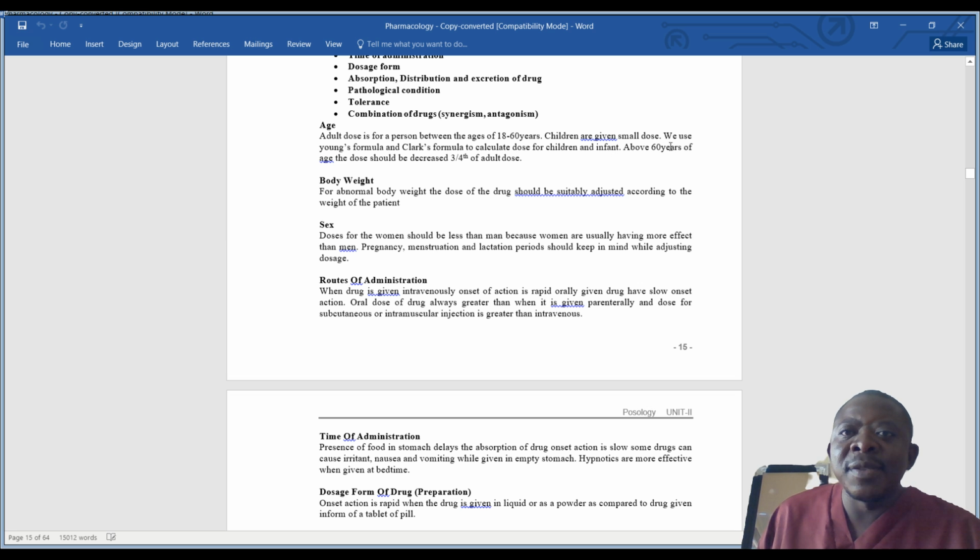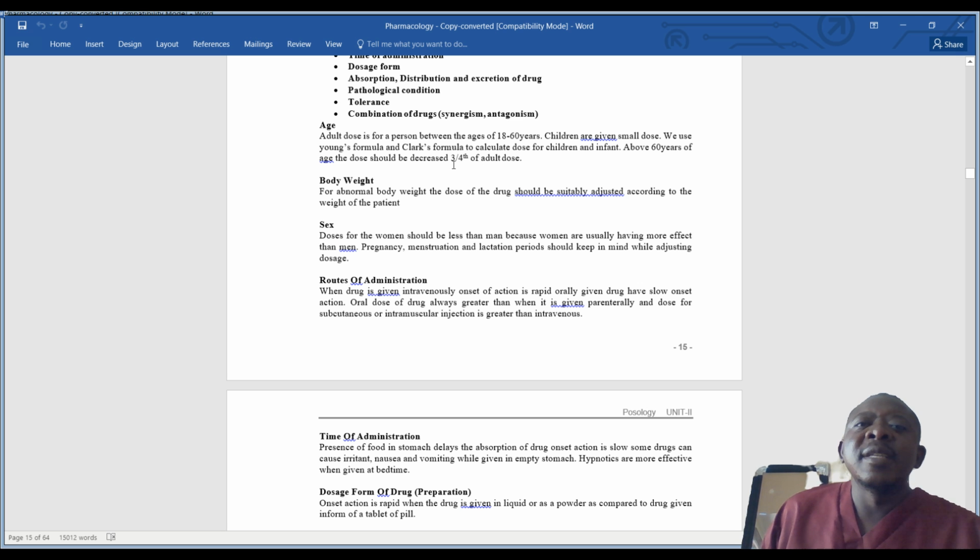So above 60 years of age, the dose should be decreased. That is to three quarters of the adult dose. This is because metabolic processes in the elderly become slow. So giving them a normal adult dose may bring about some idiosyncratic or some side effects and undesirable effects because the metabolic processes have become very slow.